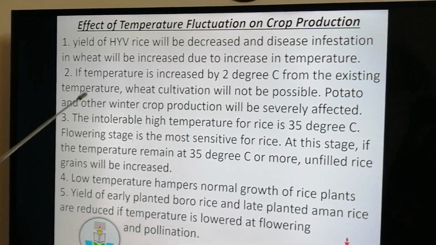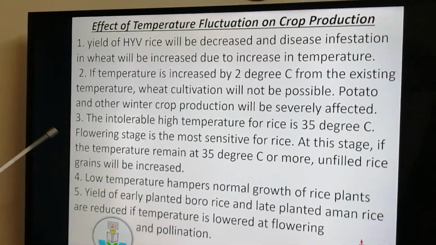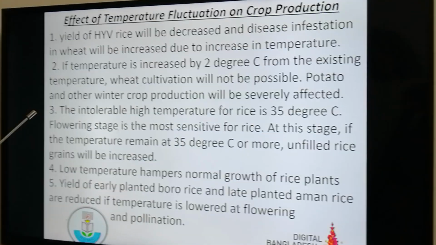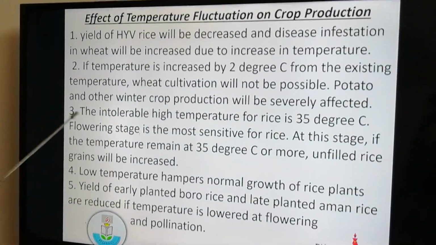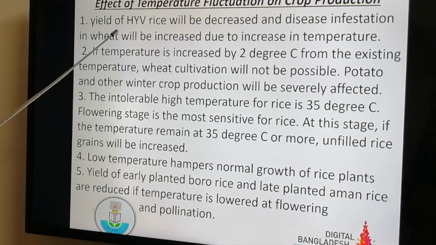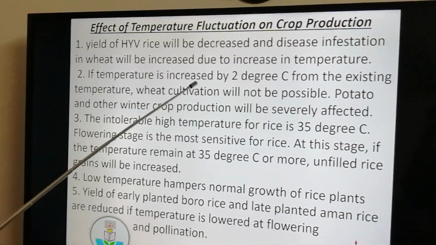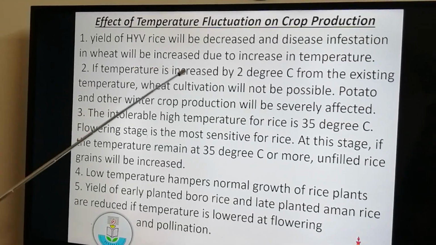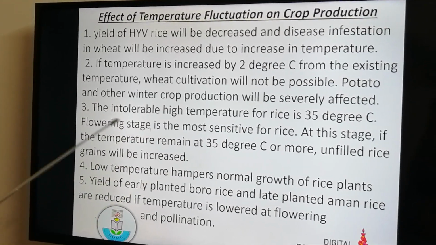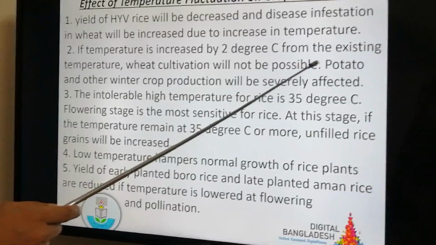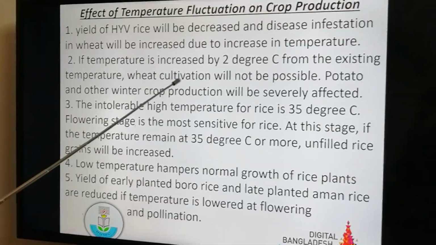Effect of temperature fluctuation on crop production. If temperature fluctuates, then various types of effects may be seen. Number one, yield of HYV rice. HYV stands for high yielding variety. Rice yield will decrease, and disease infestation in wheat will increase due to increase in temperature. If temperature is increased by 2 degrees centigrade from the existing temperature, wheat cultivation will not